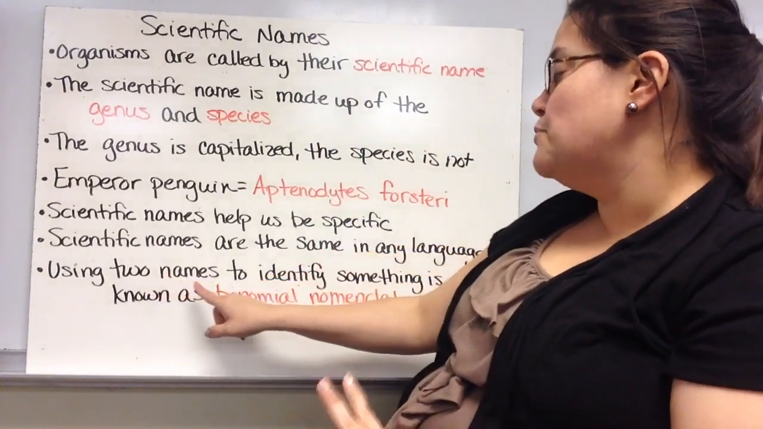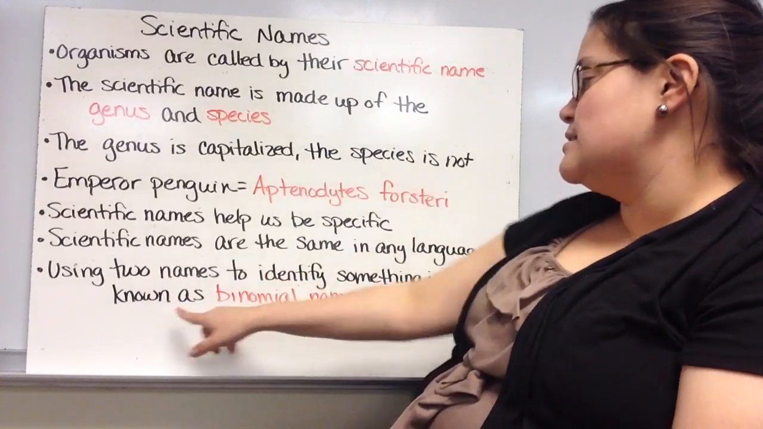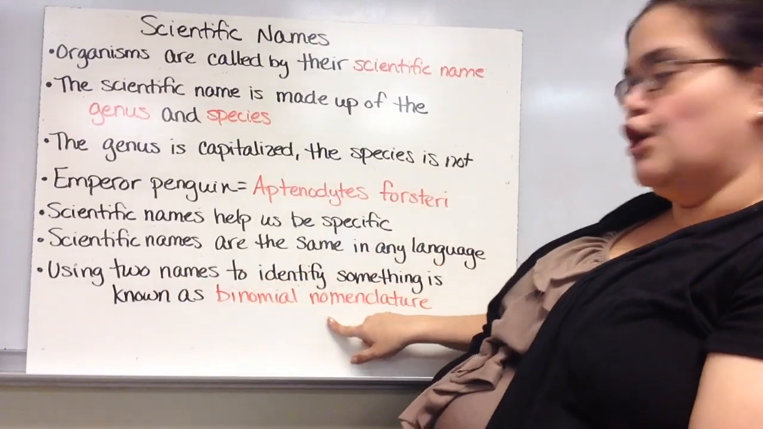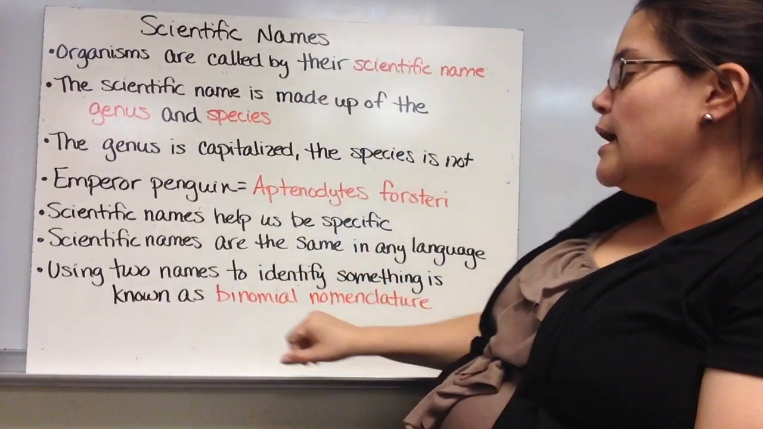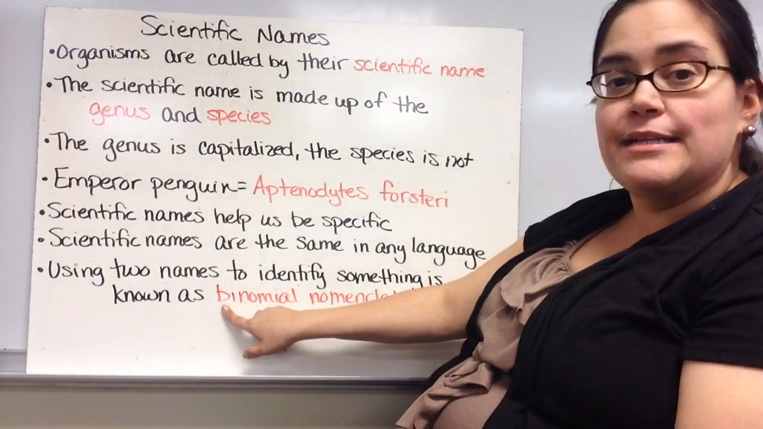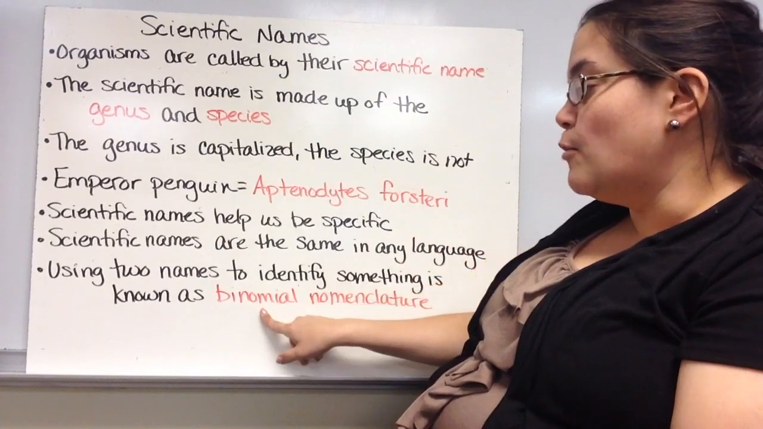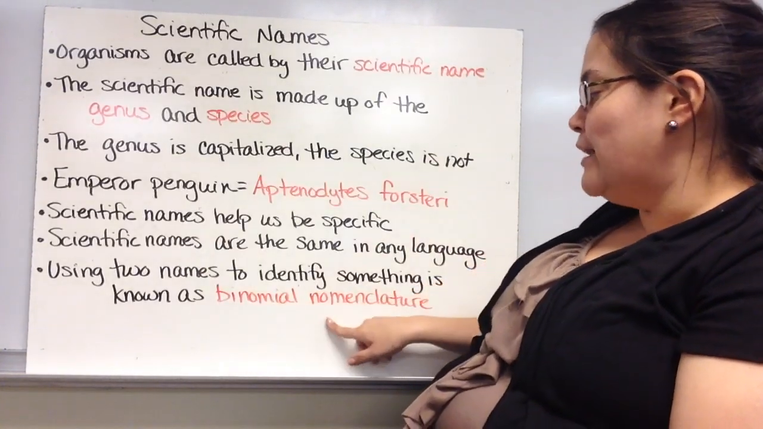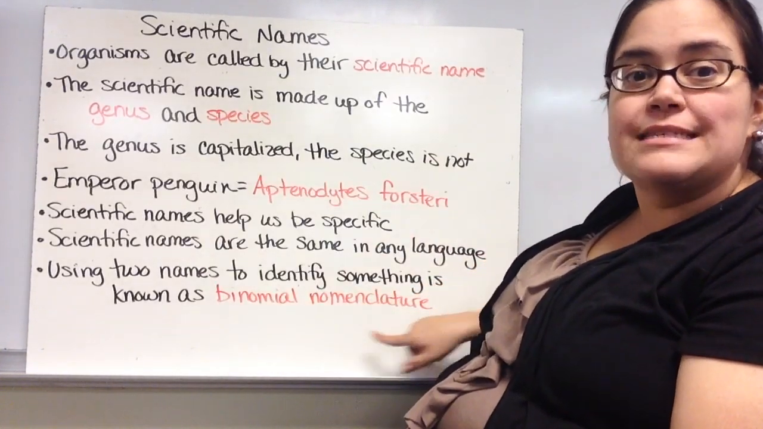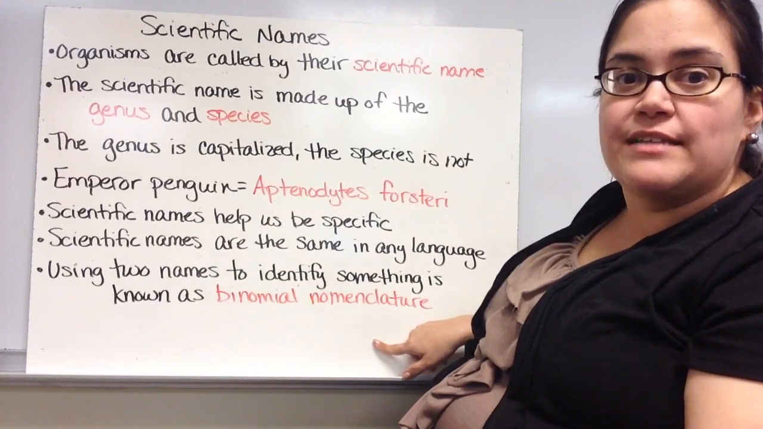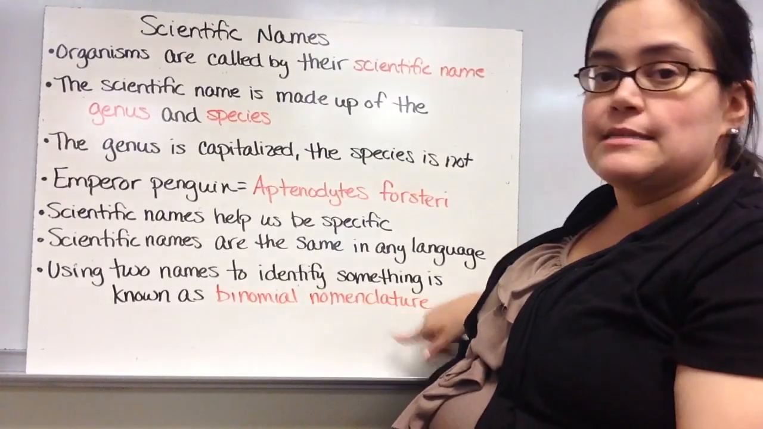Okay. Using 2 names to identify something is known as binomial nomenclature. And all that means is 2. Bi means 2, like biannual is twice a year. Bi is 2. Nomial is name, so 2 name. And then nomenclature is just a fancy word for system. So 2 name system. That's it.